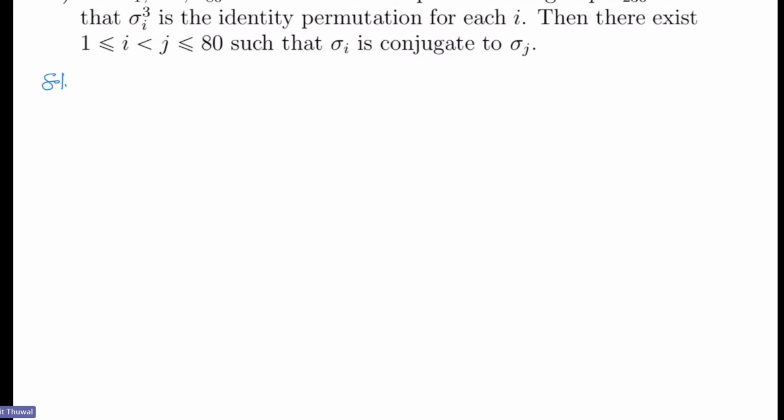Okay, it is given that sigma i cubed is equal to the identity for all i from 1 to t, right? So what does this imply? What information can it give? This gives that the order of sigma i is, you tell.